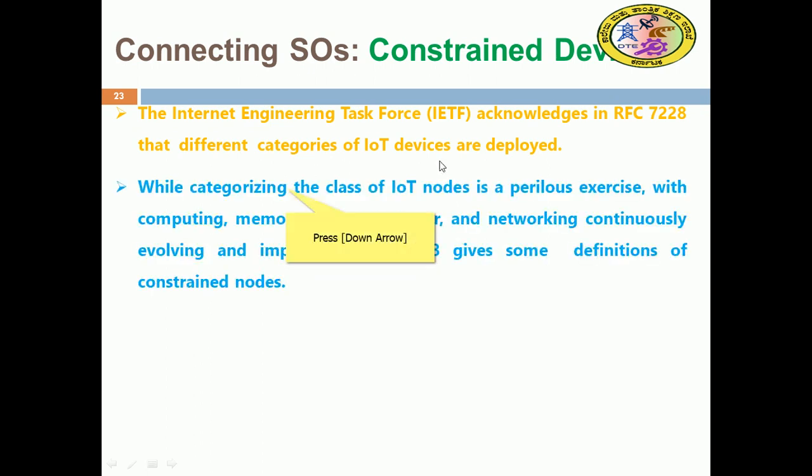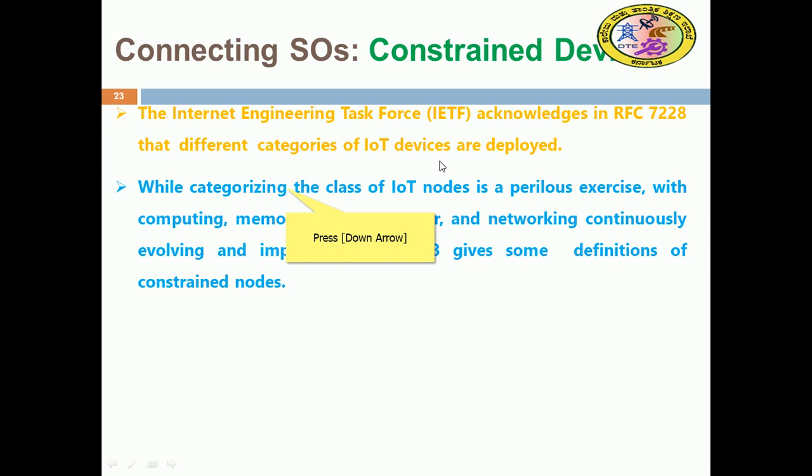So while categorizing the class of IoT nodes is a perilous exercise, with the computing, memory, storage, power, and network continuously evolving and improving, RFC 7228 gives some definitions of the constrained node. What is an RFC? It is documentation for a particular network protocol.